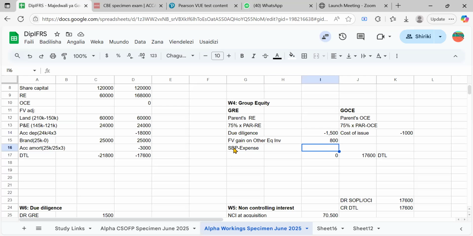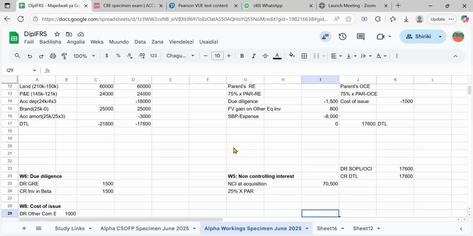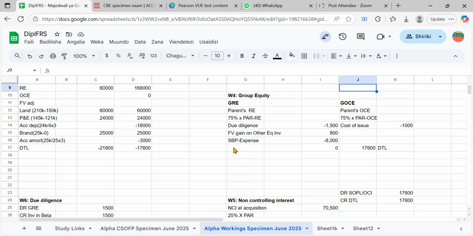Let me just write 8,000. And then we have to go to the other components of equity. We could also say here share-based payment.